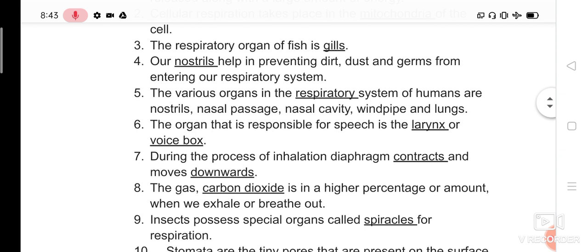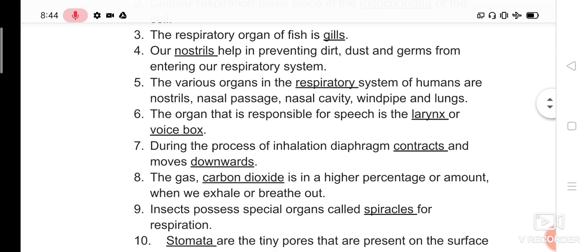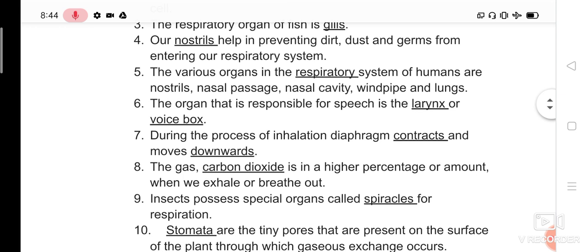Oxygen will travel to all parts of the body with the help of blood. Gills are the place where we can find blood capillaries, and through them the dissolved oxygen in water enters the fish body through the gills. So gills are the respiratory organ of fish.